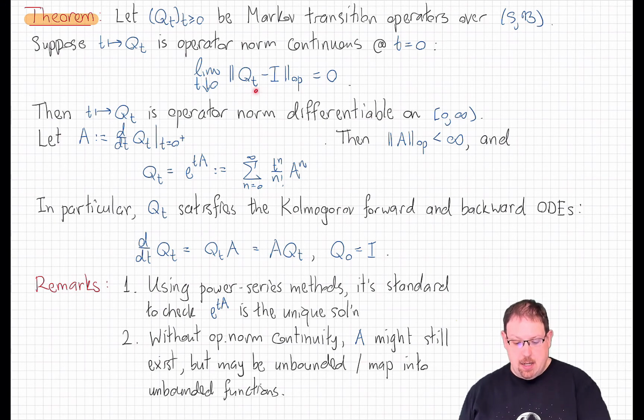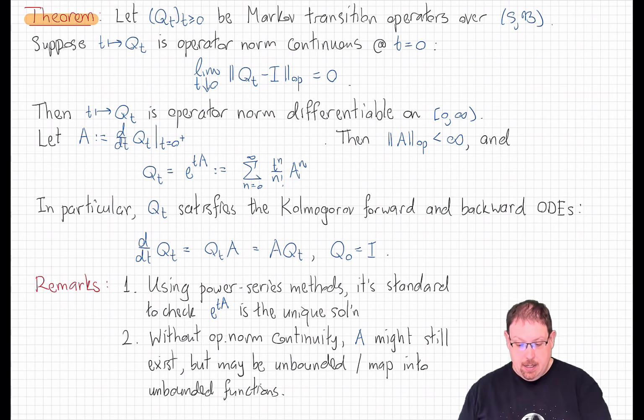We could just take Qt to be a fixed matrix, all of whose rows are equal. Any such degenerate stochastic matrix itself forms a transition semigroup, but it's definitely not continuous in any sense at 0. And so all hell breaks loose in that case. In order to have a generator, we need continuity at 0, and here we're going to assume the best possible continuity at 0, operator norm continuity.